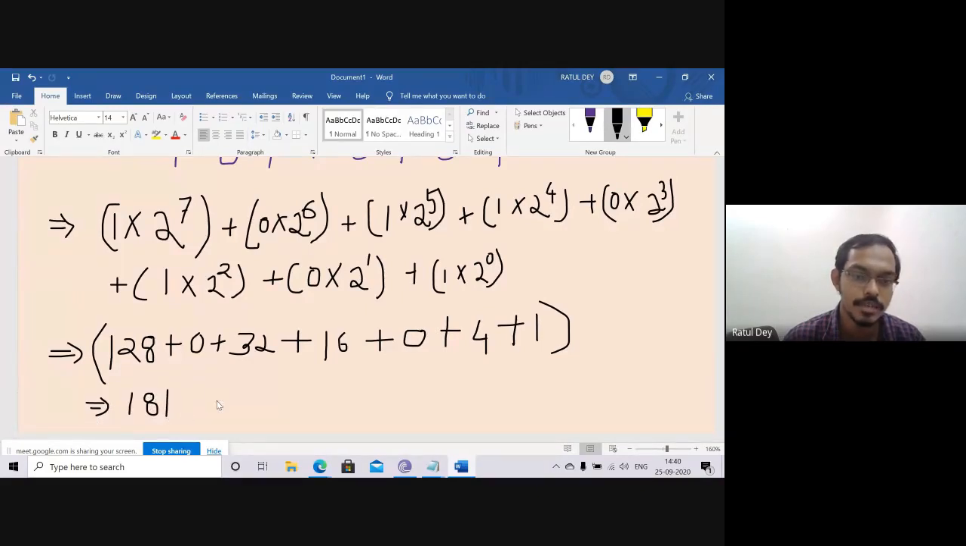I think it is clear to all of you. You just add these numbers. That is 128 plus 32 is 160, 160 plus 16 is 176, 176 plus 4 is 180, plus 1 is 181. Is it clear to all of you?